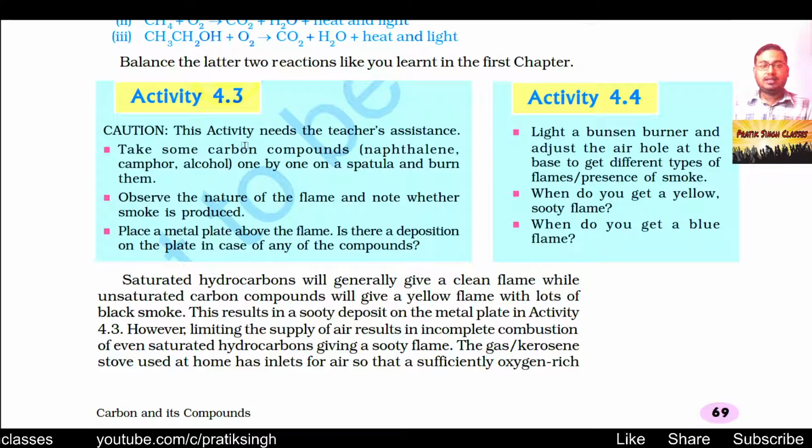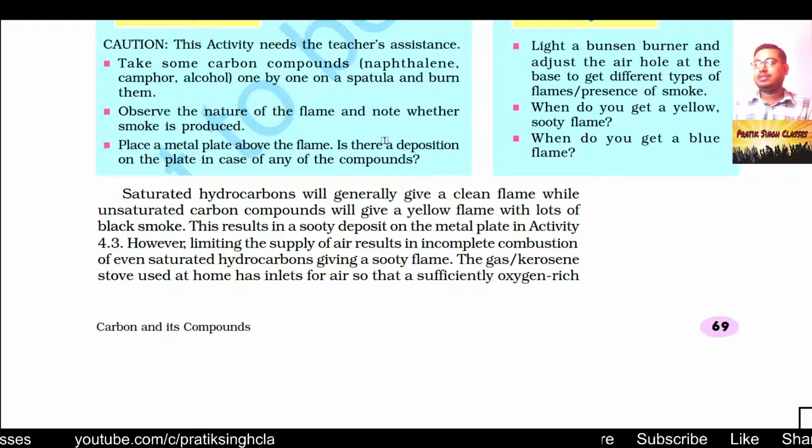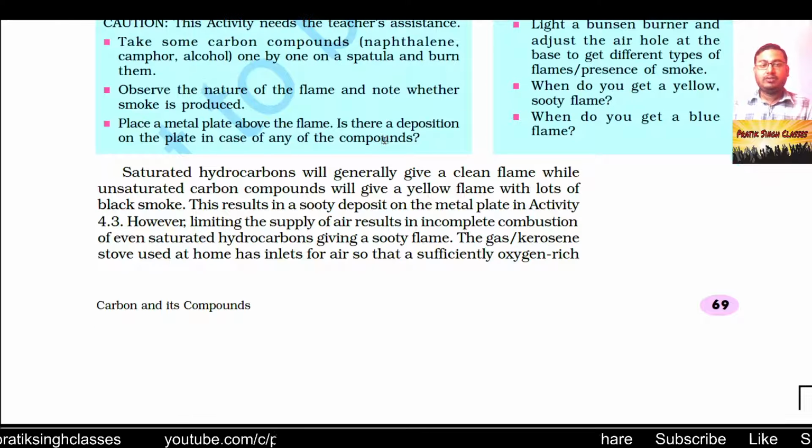Fine. So here we have two activities to do, and this activity must be done in the presence of a teacher. Take some carbon compound like naphthalene, camphor, alcohol one by one in a spatula and try to burn them. While you are doing this activity, always keep your face away from the place where these compounds are being burned, or better, wear protective gear. Observe the nature of the flame and note whether smoke is produced.